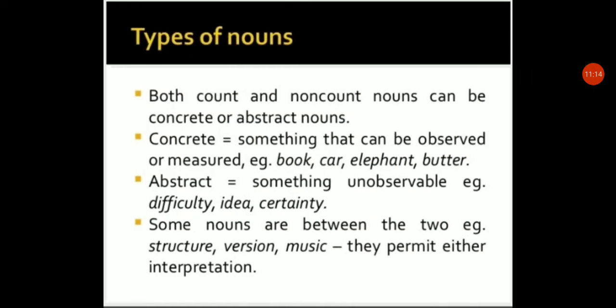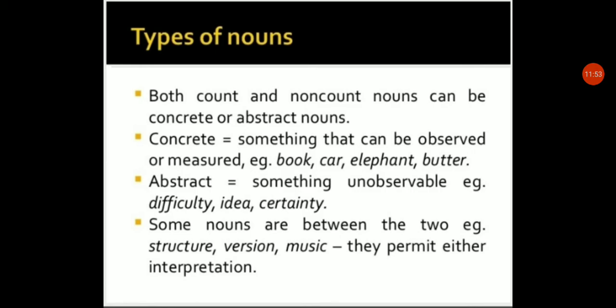Now next, types of noun. Both count and non-countable nouns can be concrete and abstract nouns. Again, why is it mentioned? As you see, nouns are divided into two forms, proper and common. Common nouns are divided into countable and non-countable. Non-countable are also divided into concrete and abstract, and countable are also divided into concrete and abstract. So here they are mentioning that both count and non-count nouns can be concrete or abstract nouns.